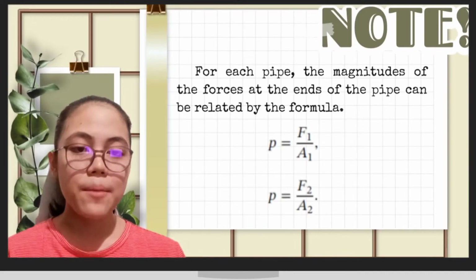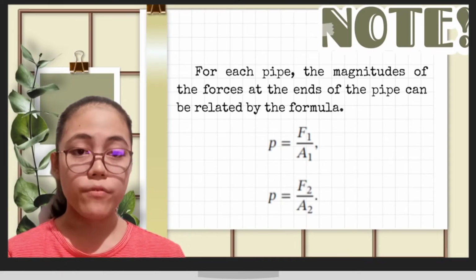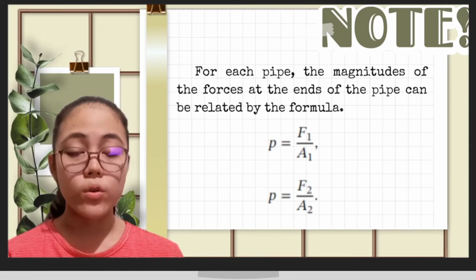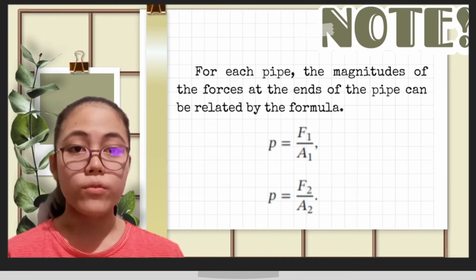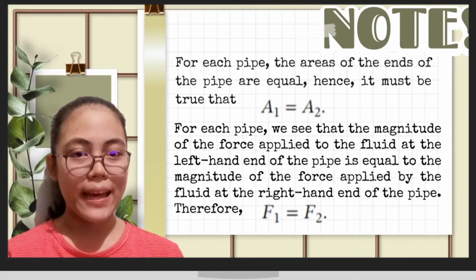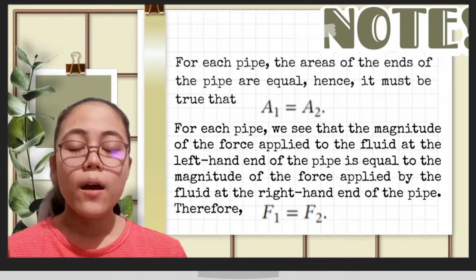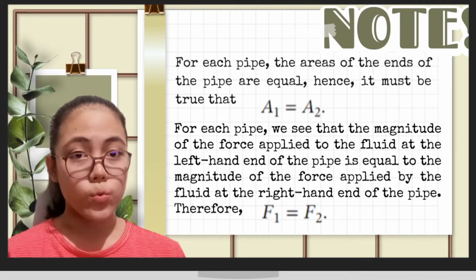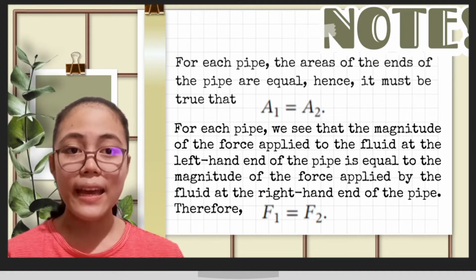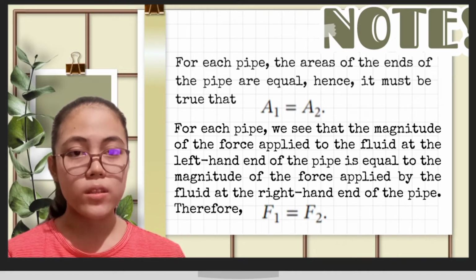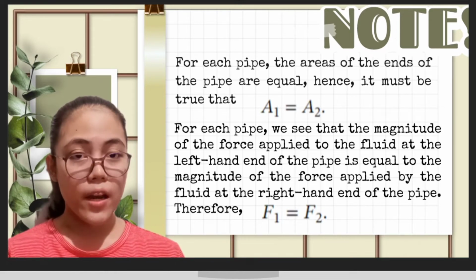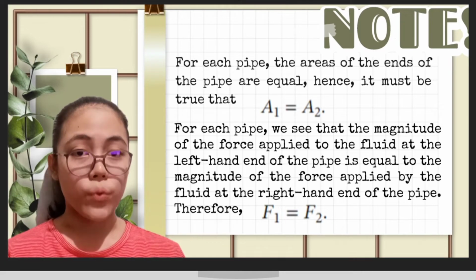For each pipe, the magnitudes of the forces at the ends of the pipe can be related by the formula pressure is equal to force 1 over area 1, or force 2 over area 2. For each pipe, the areas of the ends of the pipe are equal, hence, it must be true that area 1 is equal to area 2. We see that the magnitude of the force applied to the fluid at the left-hand end of the pipe is equal to the magnitude of the force applied by the fluid at the right-hand end of the pipe. Therefore, force 1 is equal to force 2.